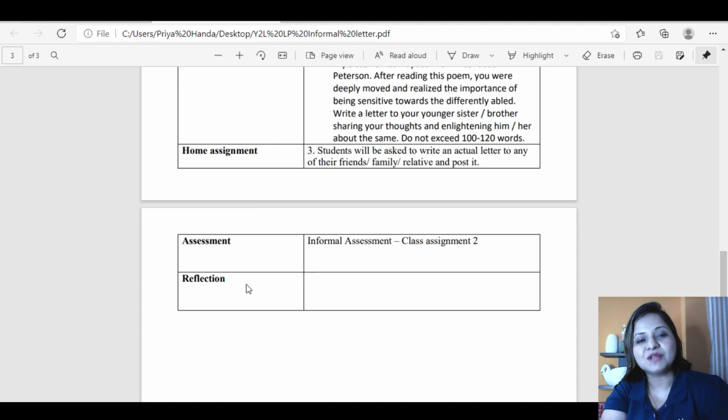Wasn't it simple? So once you have the format and once you have clarity how you have to write, once you have the keywords, then it is very easy. Lesson plan is nothing like a big mountain that you have to climb. No, once you understand, you would enjoy writing these lesson plans, and once you implement your lesson plan, you will enjoy your classes. But as I say, there is always flexibility. There are times when you are not able to stick to your lesson plan, and you need to improvise in class, which is perfectly fine.